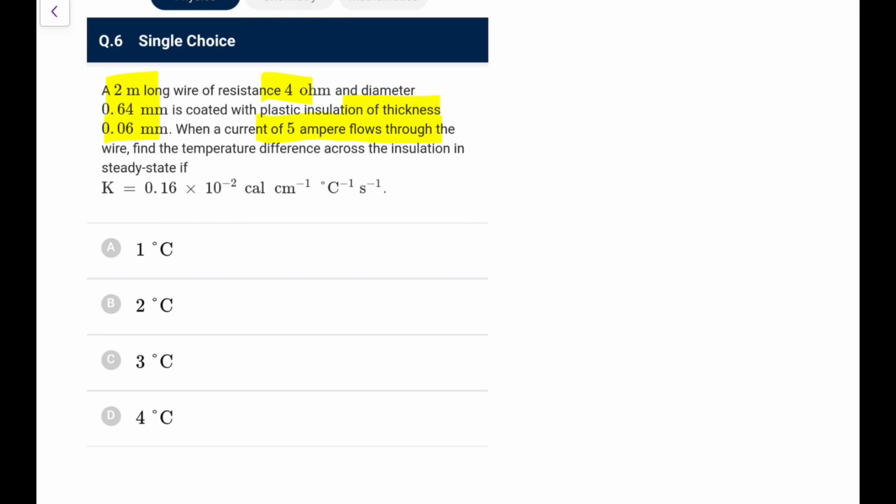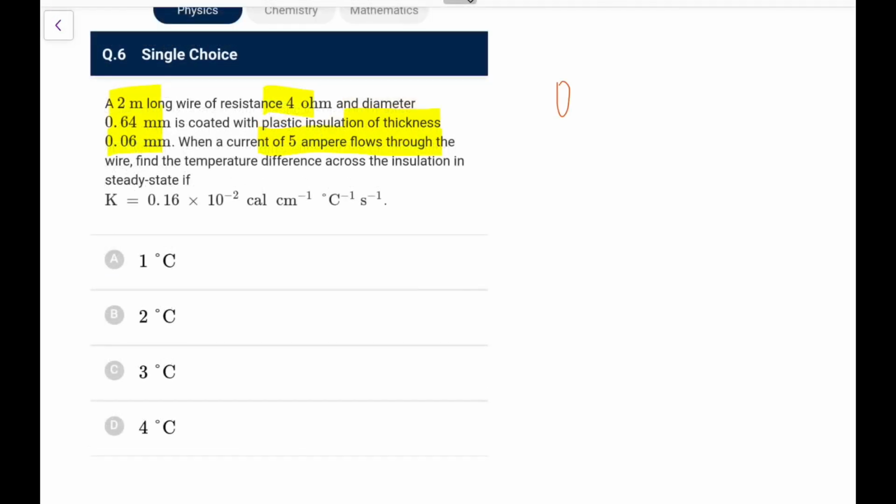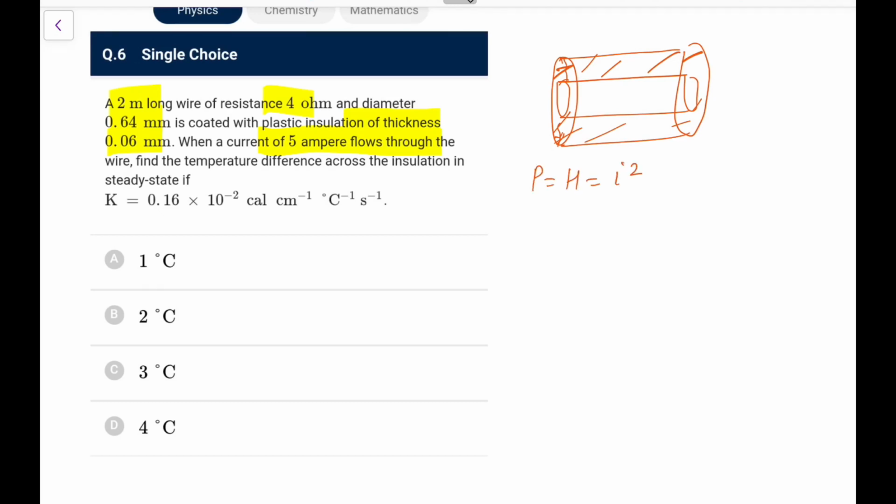So this is the wire, this is the resistance, and it is coated by some insulating coat. So this is that insulation that I am talking about. In this insulation, the heat would be flowing radially. First of all, what is the power generated? The power generated, the heat flowing per unit time, H, is I square R, that is 5 square, 25 into 4, that is 100 watt. So 100 watt power is being generated here every moment.